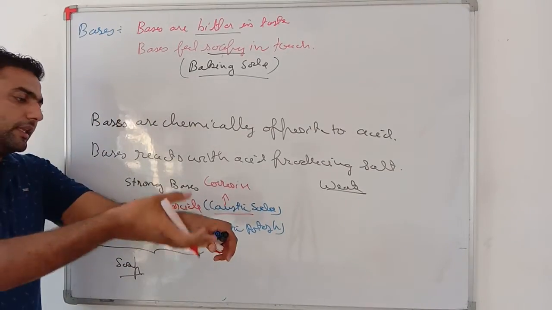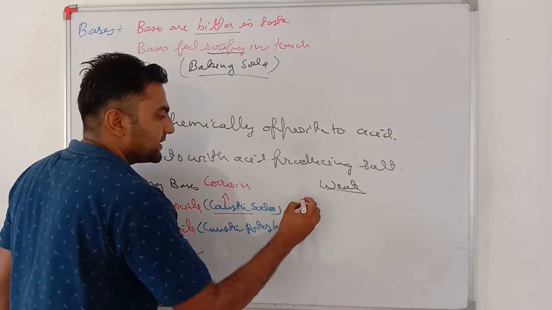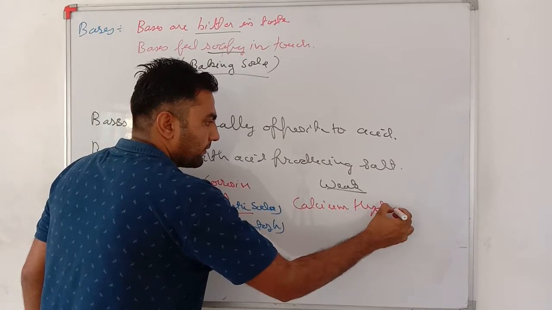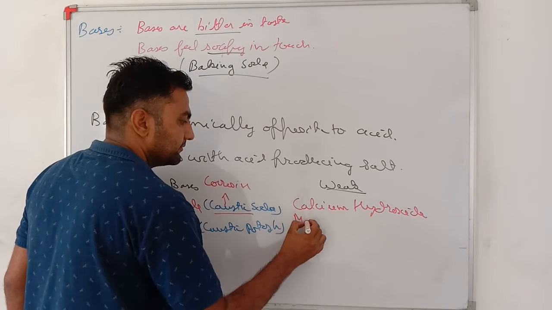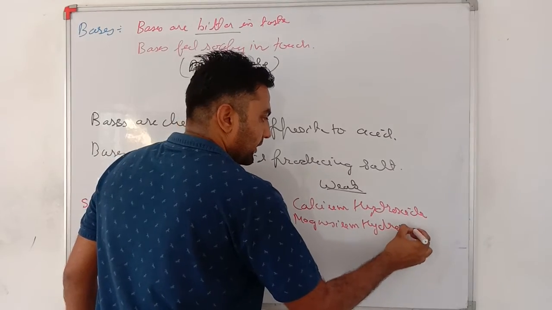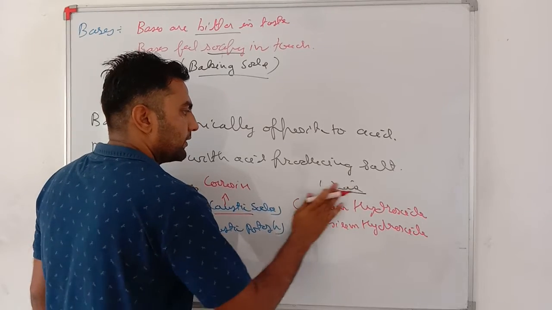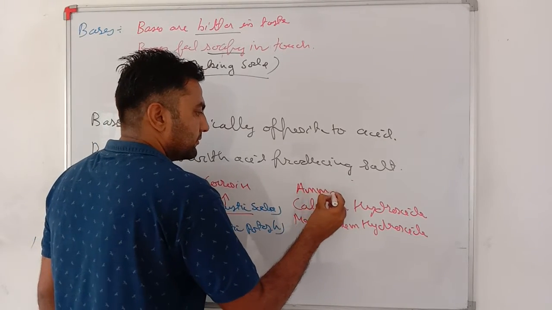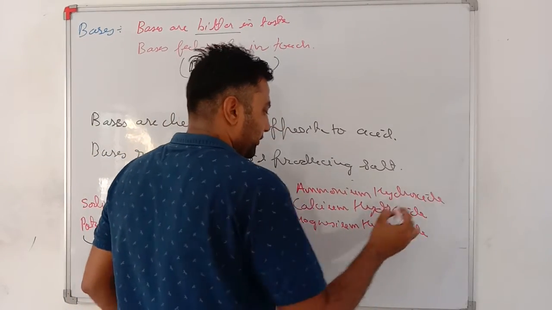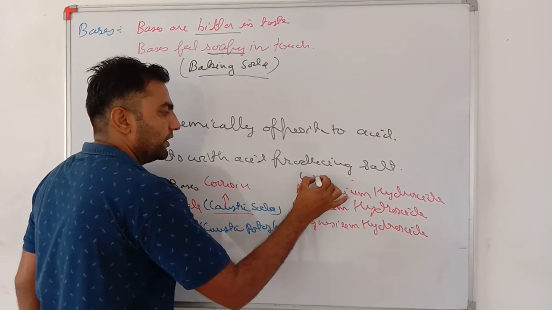Means they are so strong that they can harm your body, or if they fall at any place, they can corrode it. In weak bases, the bases are calcium hydroxide, magnesium hydroxide, and ammonium hydroxide. These three bases are weak bases. Ammonium hydroxide is used in window cleaners.